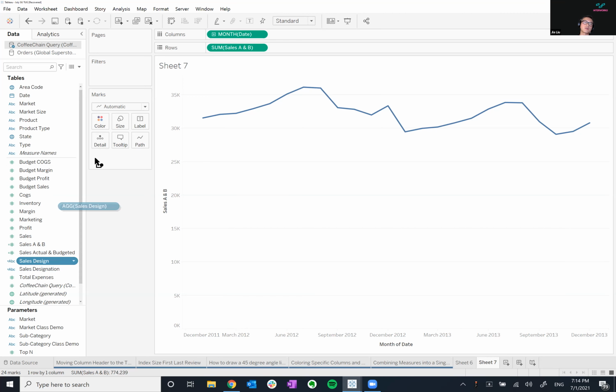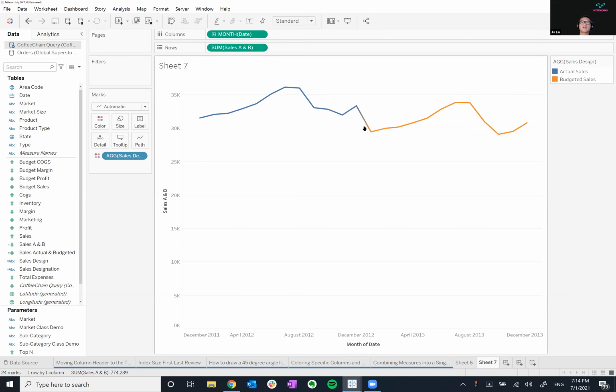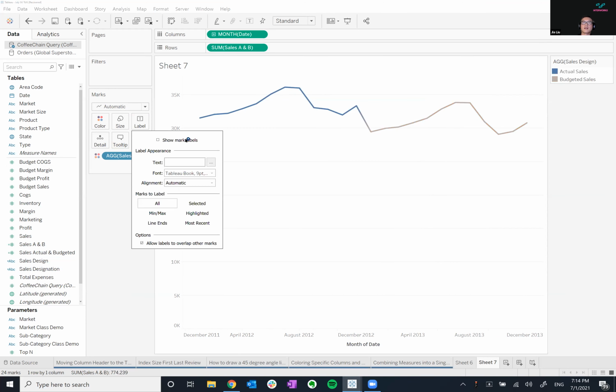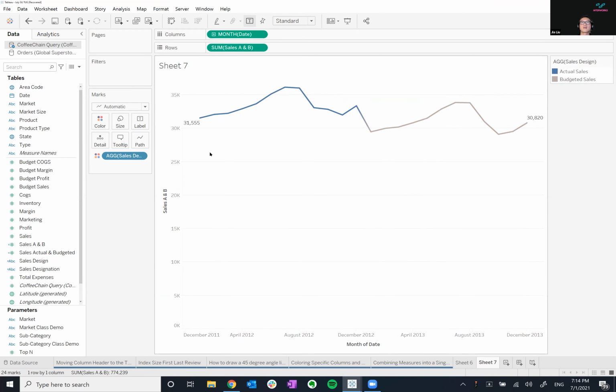Now if I throw this onto color, it gives me two colors, and I can simply change the colors, and we'll call this budgeted sales. I can click on label, show the mark labels, do min max, and show line ends, showing the first and the last point. Then I can add labels saying this is actual, this one is budgeted, and you get the idea. But that was the main piece here, being able to cut that in half while still being able to show your actual.